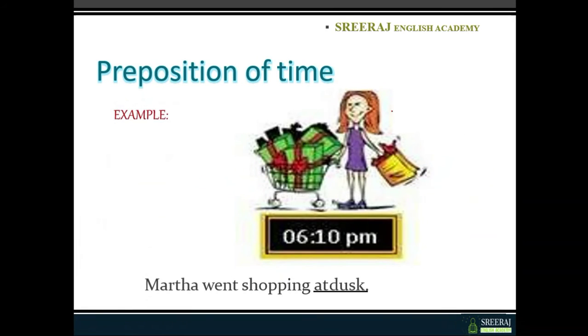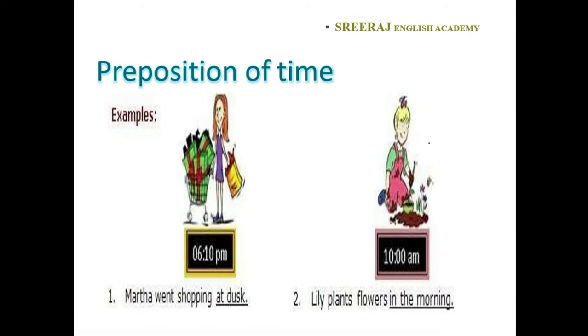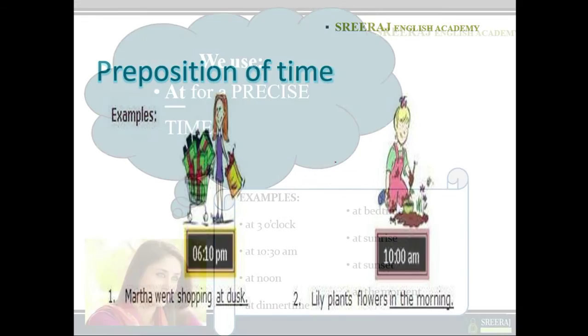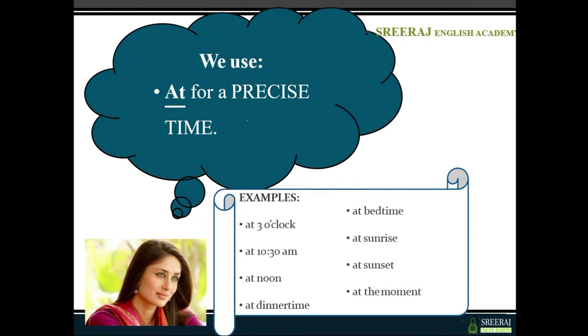Okay. Here, what are the prepositions of time? Martha went shopping at dusk. Lily plants flowers in the morning. When will she plant flowers? At 10 a.m. Here, at 6:10 p.m. Right? We use it for a precise time.